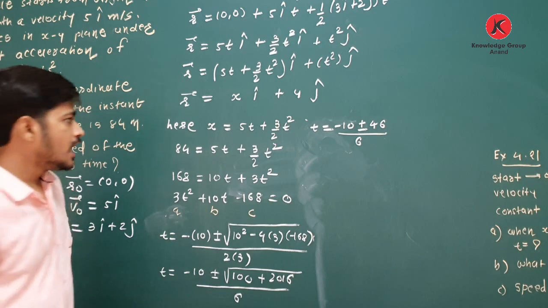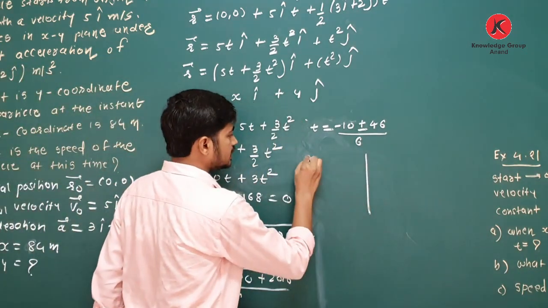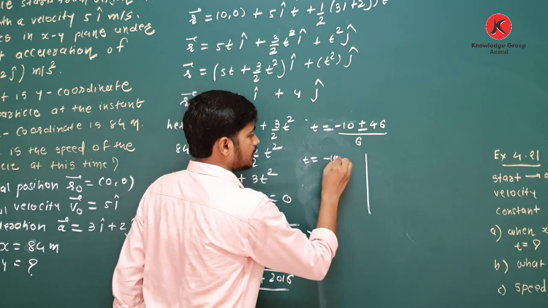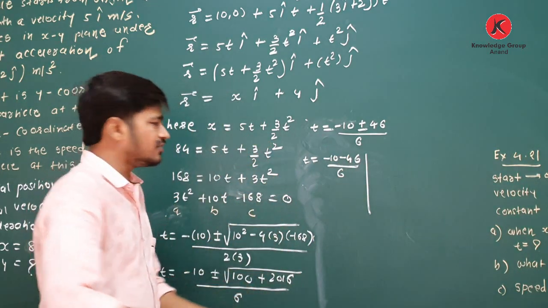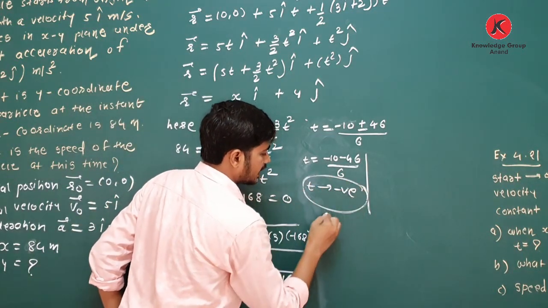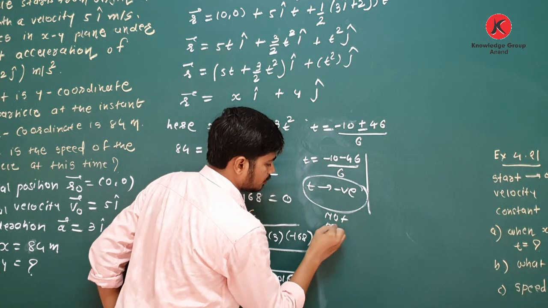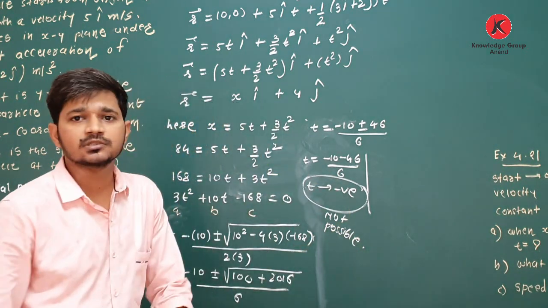Now, again, we have two cases. t is equal to minus 10 minus 46 divided by 6. If you simplify this, you will get t negative, and yes, it is not possible. Time is negative, it is not possible. Clear?